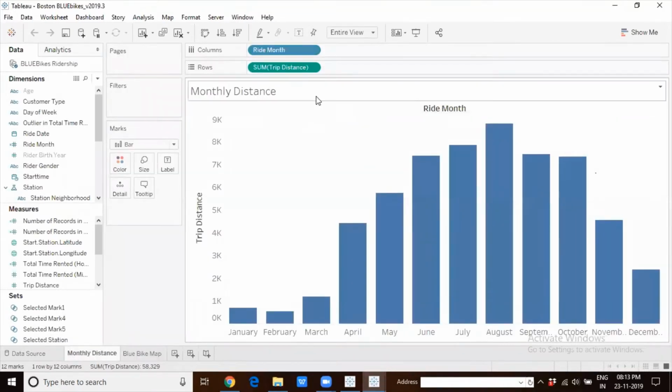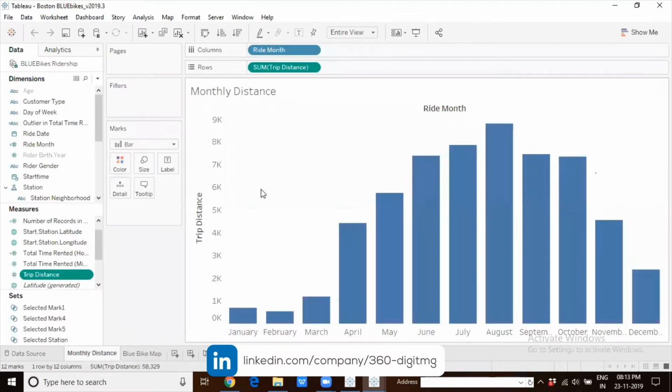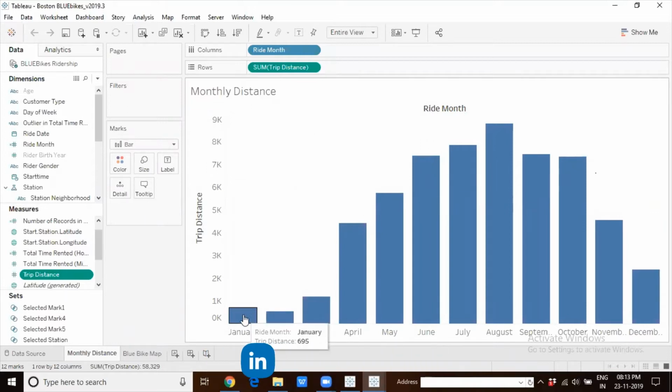This is a chart where we are looking at the trip distance across different months. In January, when we collected the riders data, the trip distance is apparently 695 kilometers or whatever. In February, March. Then we observe that in August there are many rides happening. The highest number of rides are happening in the month of August.